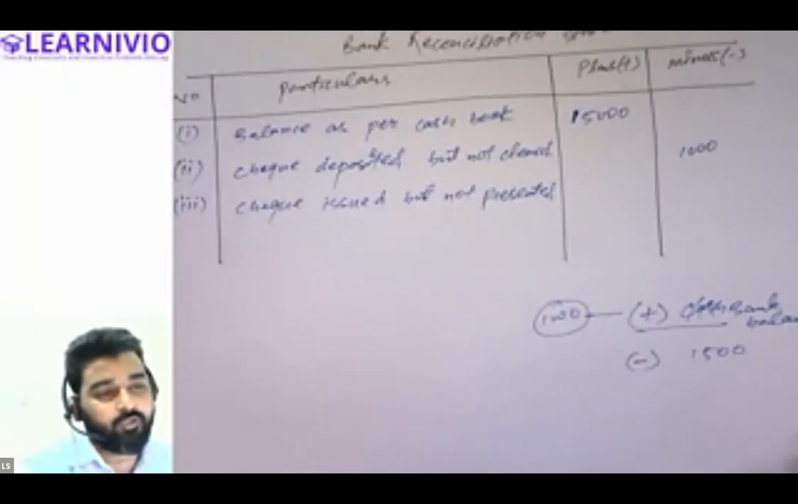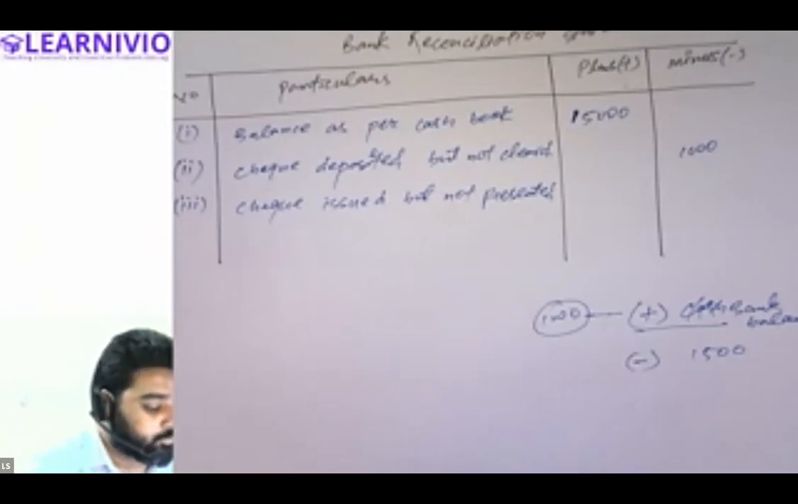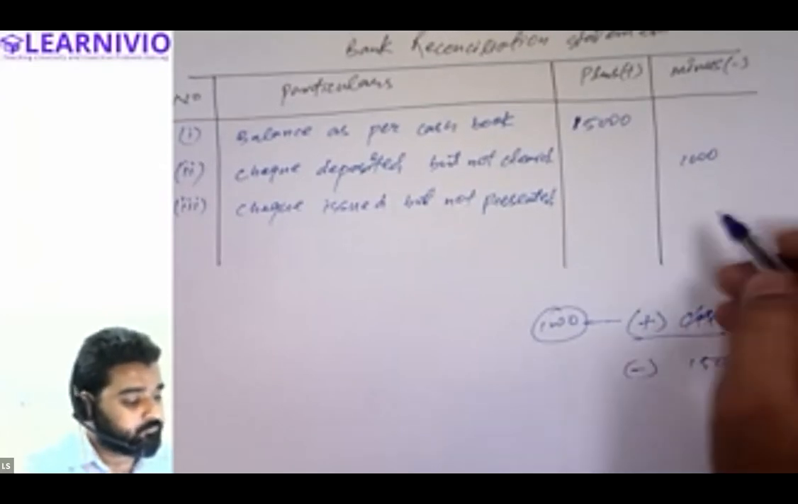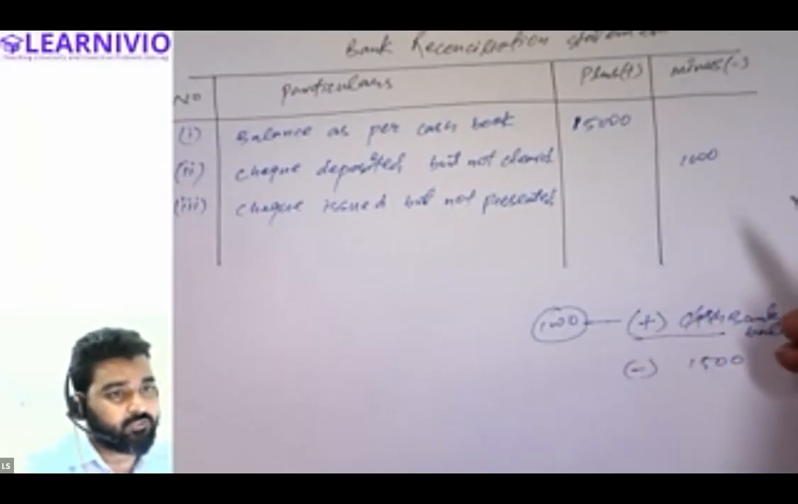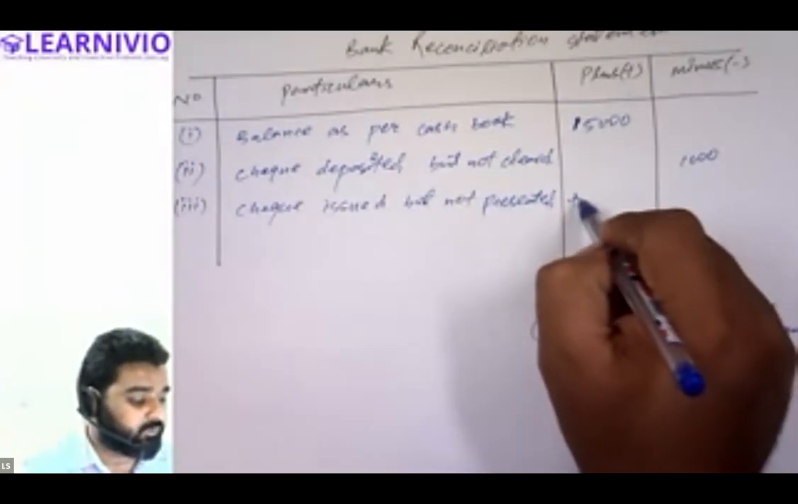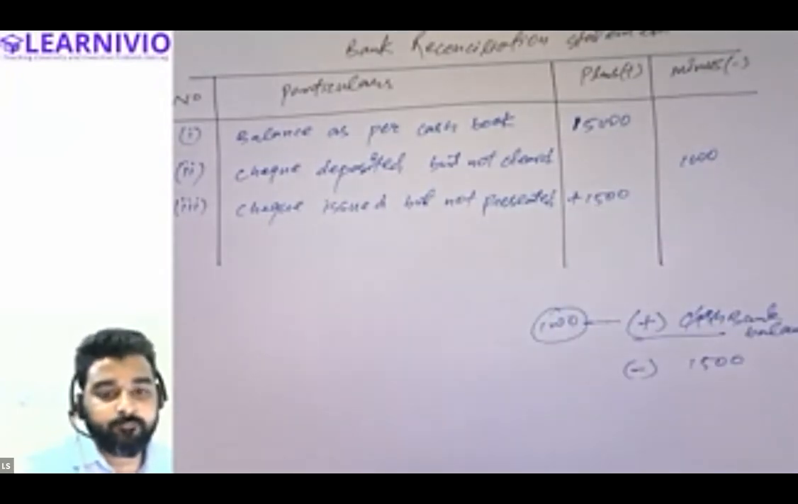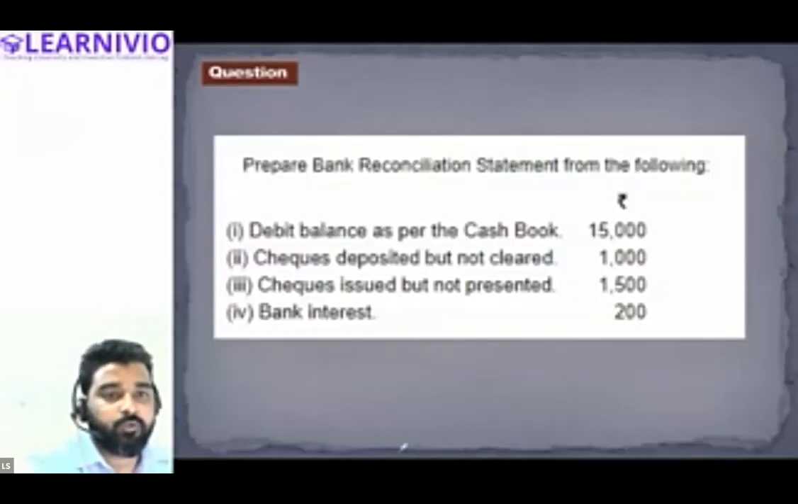Now it is informed that the party didn't present this check into the bank account. So now what will happen? What should we do to correct it? We have to add this back. All right, so 1500 will be added back.